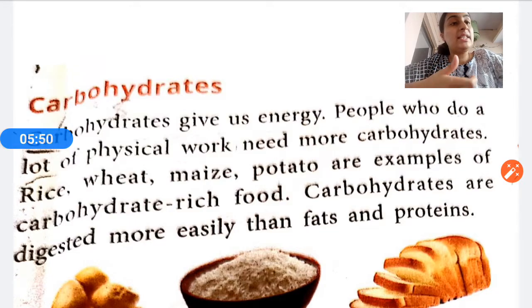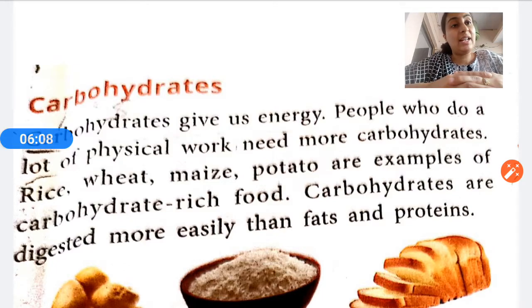Rice, wheat, maize, potato are the examples of carbohydrate rich food. You all must be taking them in your regular diet. Yes, I hope so, children. Rice, wheat, maize, potato, all we are consuming in our daily diet. Carbohydrates are digested more easily than fats and proteins.